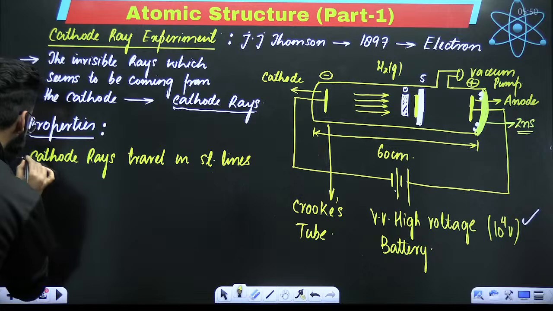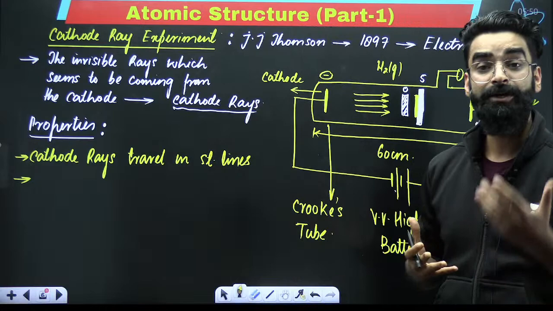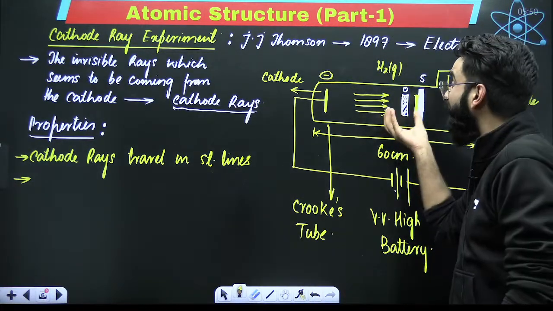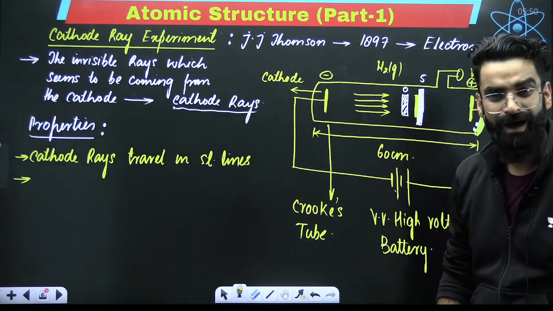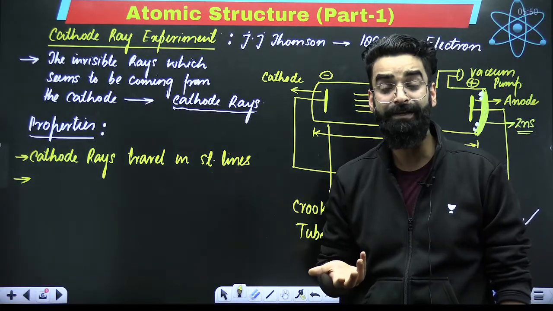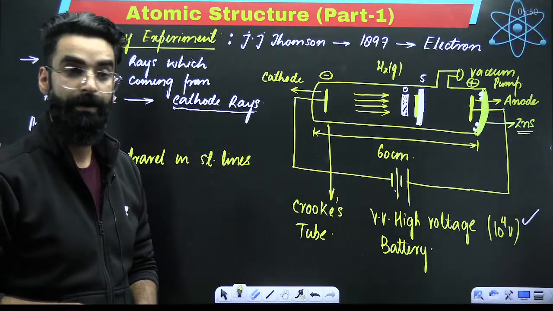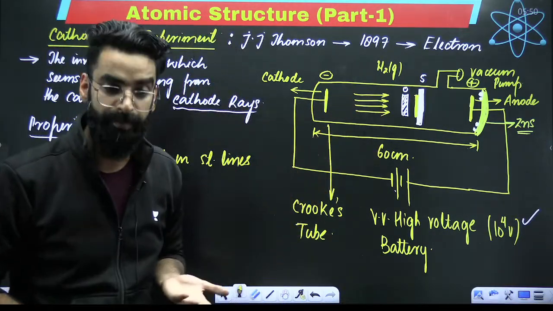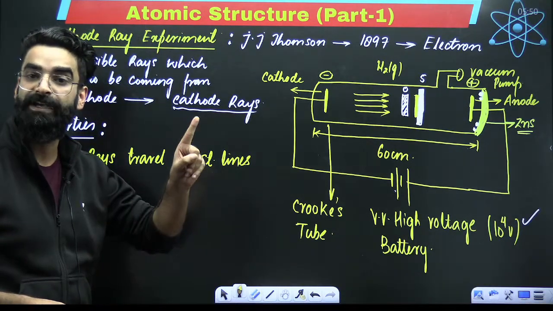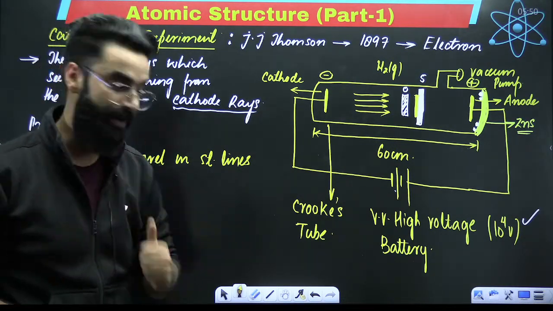Now, after getting to know that the cathode rays travel in a straight line, it was important to understand what particles these cathode rays are made up of. Are these cathode rays made up of particles which have some mass, which have some charge? The second point of discussion is what these cathode rays exactly are made up of. The first point is that cathode rays travel in straight lines. That was point number one. Point number two, cathode rays are made up of what? Now it was the point of discussion.